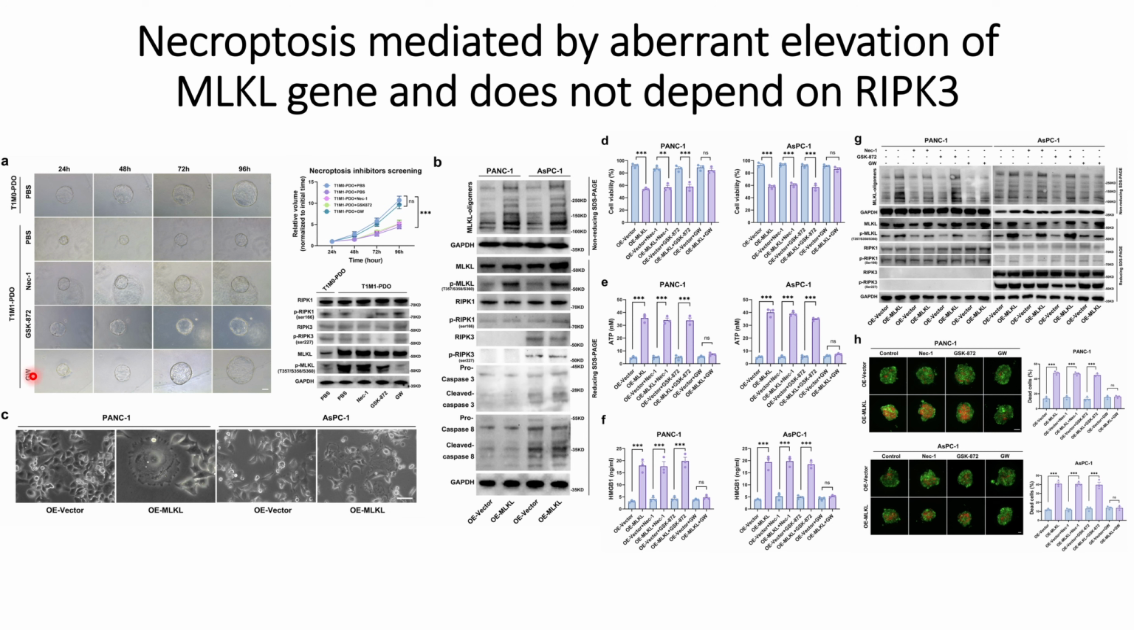GW is the inhibitor that they have used. Its organoid size continues to increase with time. And when they use this GSK872 and necrostatin-1, they do not see too much difference when they compare with both of them. So only when they use the MLKL gene inhibitor can they see the reduction in